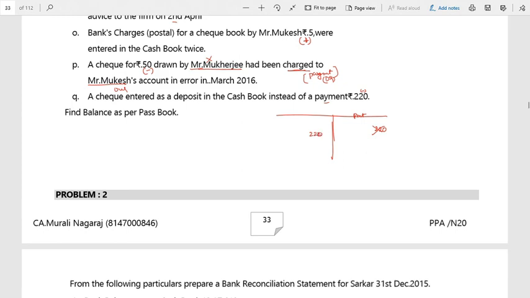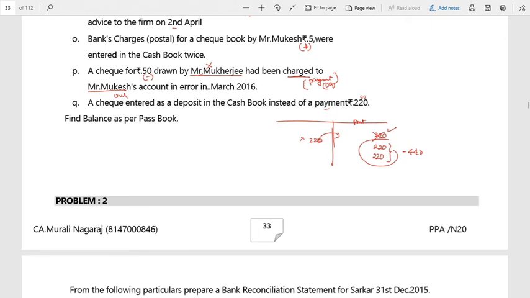Correct? I hope the rectification of errors chapter is over. So the first step is, in order to rectify this mistake, to reverse this 220, I am supposed to write it. If you write this 220, the balance becomes 0. Then another 220 is required on this side. So therefore, I have to deduct twice, minus 440, that is 220 into 2.